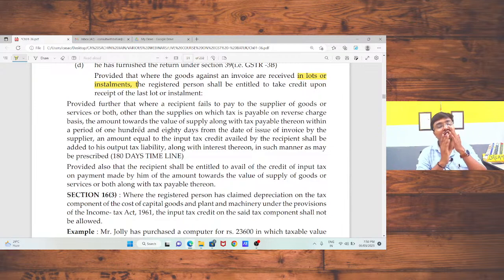Okay, before that there was a provision that I need to add that amount in my output tax liability. But now, from 1st April 2023, in Budget 2023, the government has proposed that the mechanism to reverse that input tax credit is to show that amount in the other reversal tab in the GSTR 3B return if you have not made the payment to your supplier within 180 days from the date of invoice.